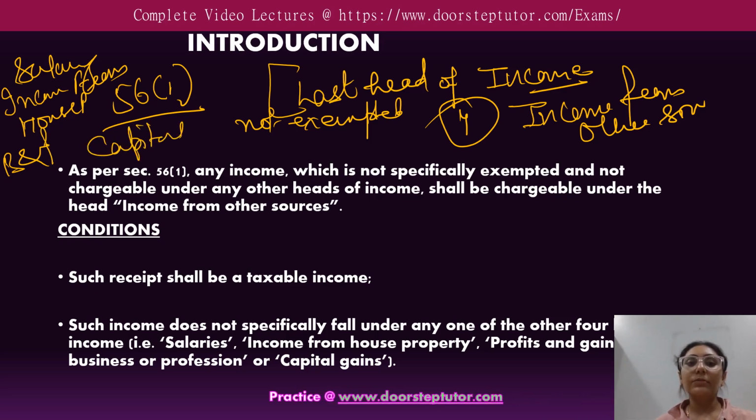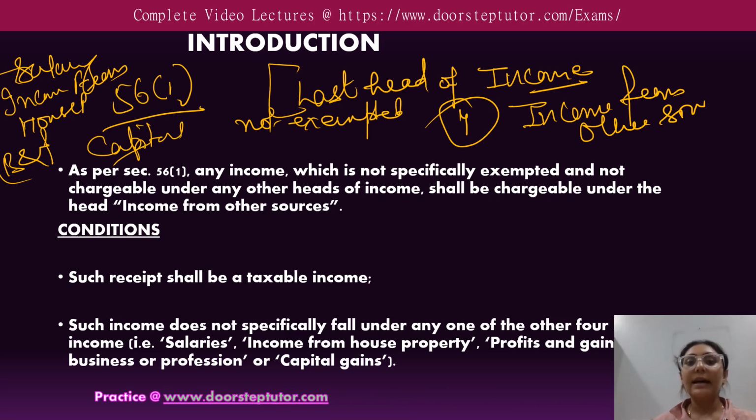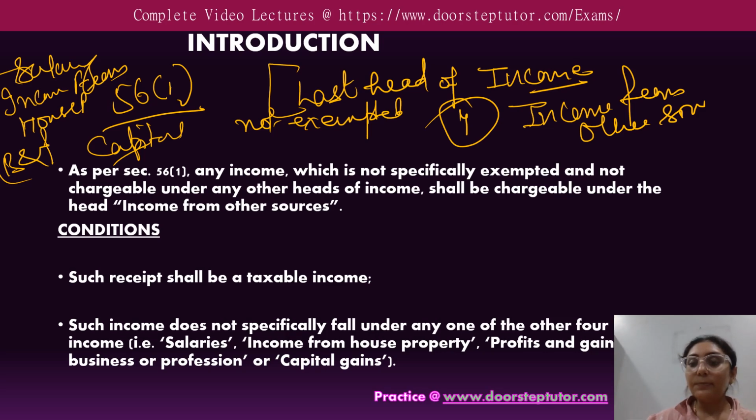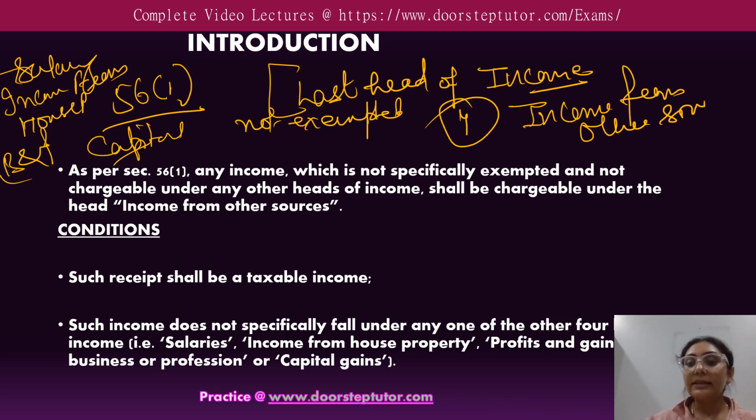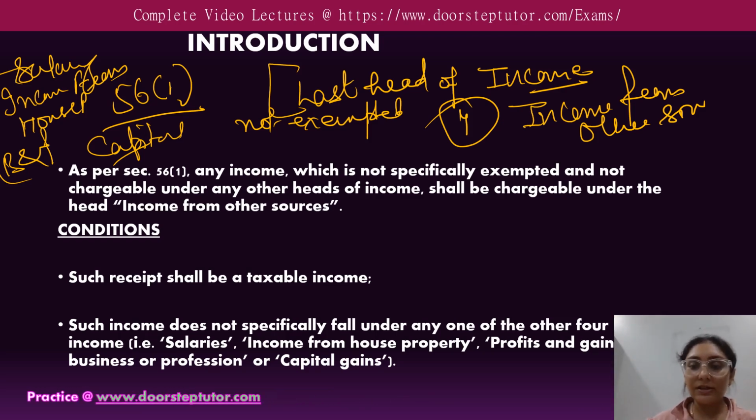So if the income does not fall in these heads and the income is not exempted, this will fall under the 5th head, which is known as income from other sources. The main point to consider is that the receipt shall be taxable under this head if these conditions are satisfied. First condition is that the receipt shall be a taxable income. It is necessary that the income must be taxable income. It is not exempted income.